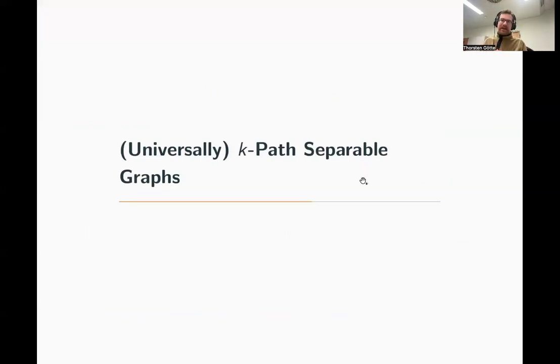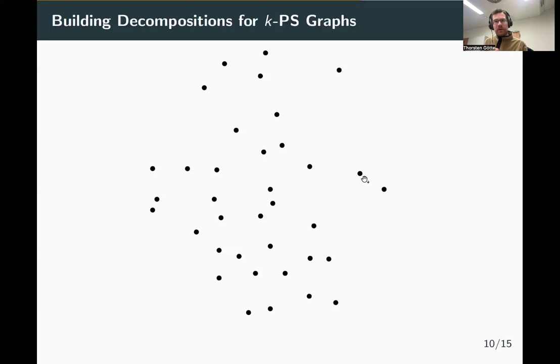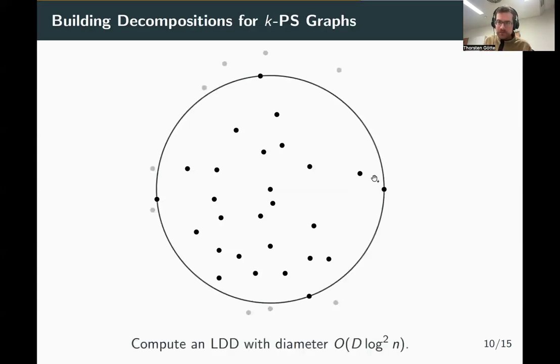So the main idea is the following. We start with our graph of n vertices. The first thing we do is use our general low diameter decomposition algorithm to reduce the diameter of that graph to d times log n squared. So we just take the algorithm we developed for general graphs and run it with a slightly higher d, and make sure that all the connected components of the graph have a diameter of at most d times log n squared. We just always make sure that our diameter is very close to the diameter that we actually want for our subgraphs.